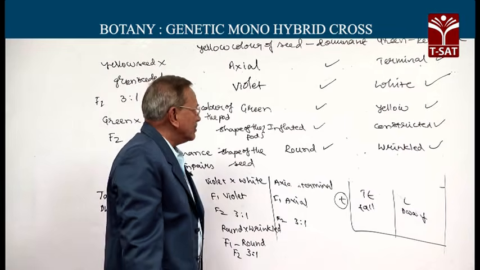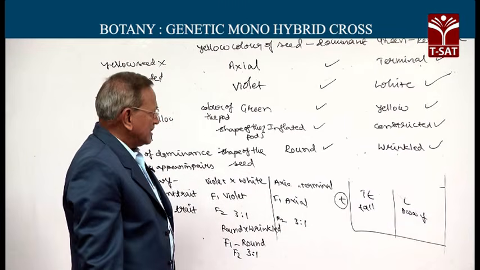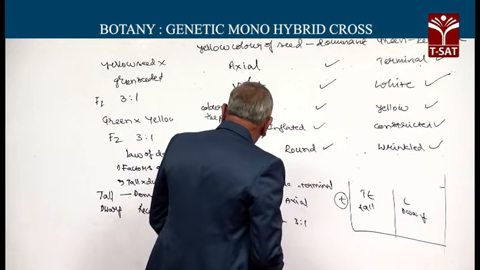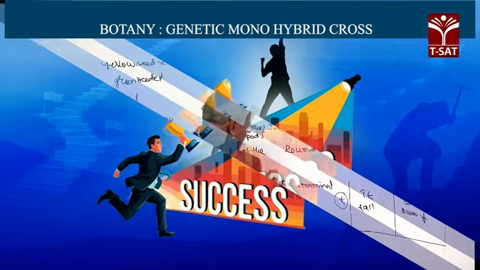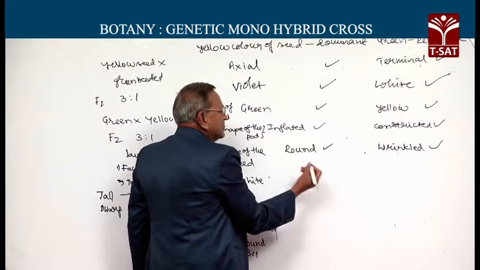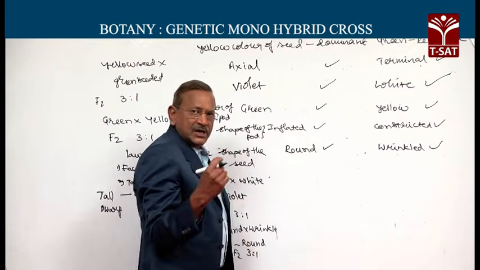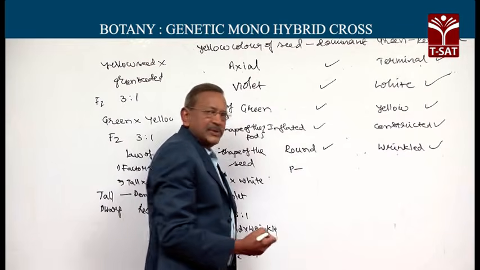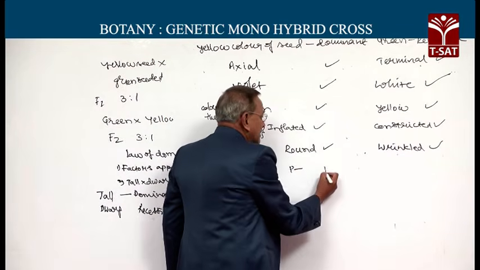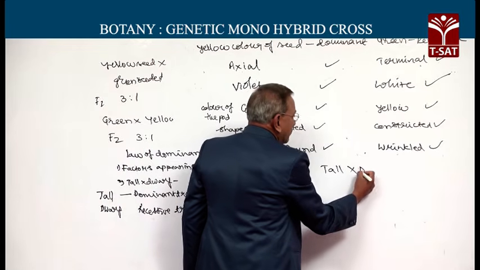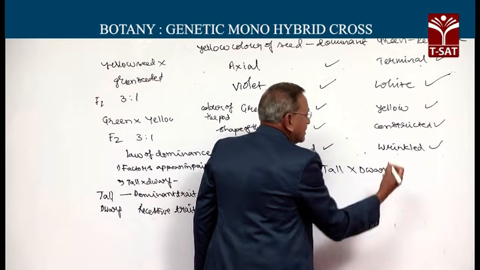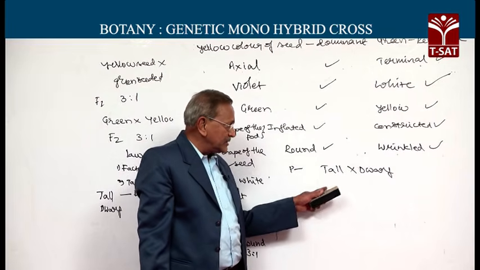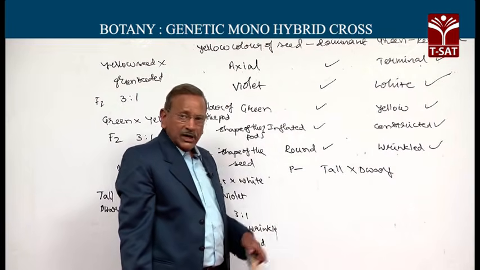Let us go back to the original monohybrid cross between tall and dwarf plants. We have the P generation, parent generation, tall crossed with dwarf plant. Both are true breeding plants. Tall produces only tall progeny, dwarf produces only dwarf progeny.